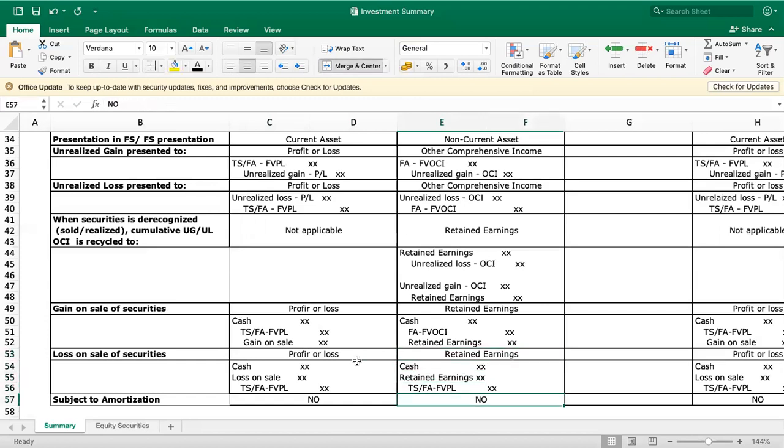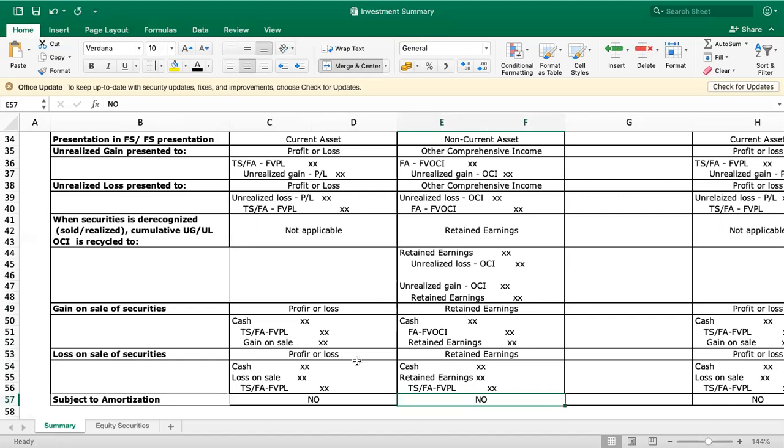Is equity security subject to amortization? Absolutely not, right? Because amortization is only applicable for bonds, where we lend money. Since it is investment in shares, there's no amortization under equity securities.